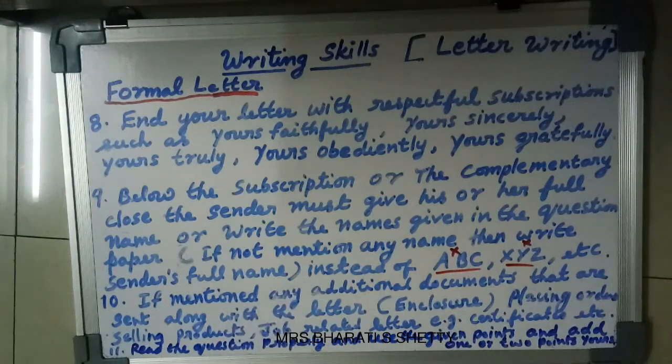If they mention any name, then you have to use that name only. Instead of ABC or XYZ, never write ABC and XYZ. That's the wrong method.